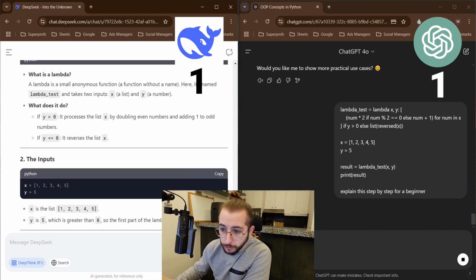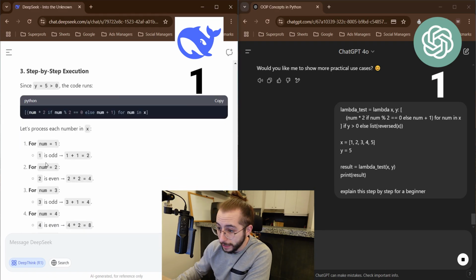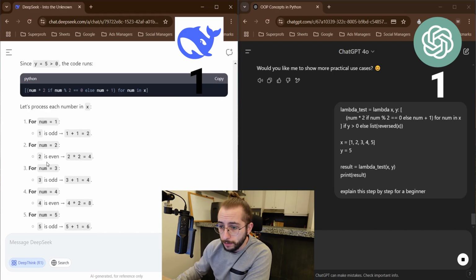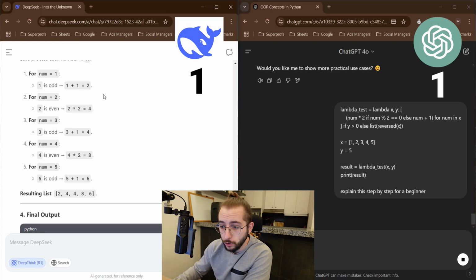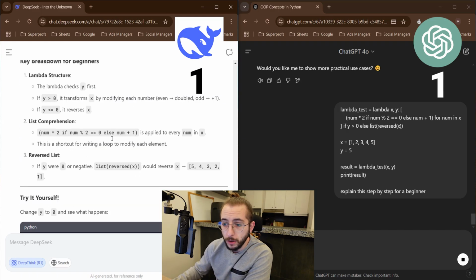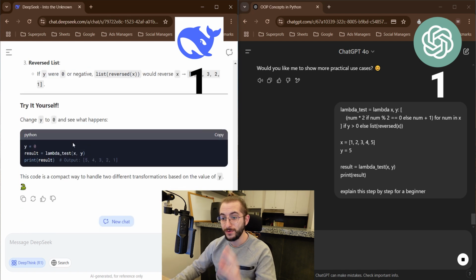So the input right here, okay, very nice. Step-by-step execution, that is very good as well. For numbers, okay, and it gives us the answer in a very nice looking way. Final output, this is the result. Oh, look at this. This is very nice, and this is one of the things that we were talking about.